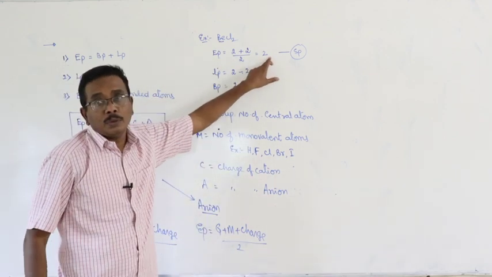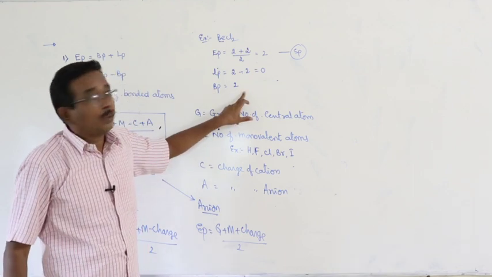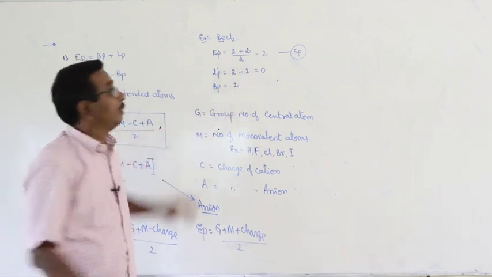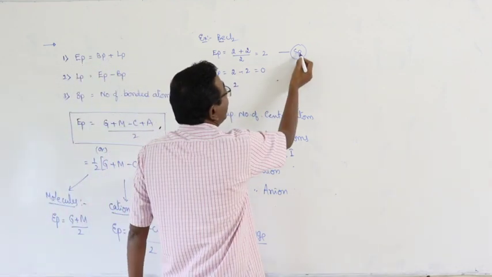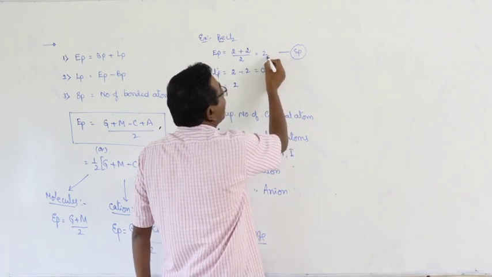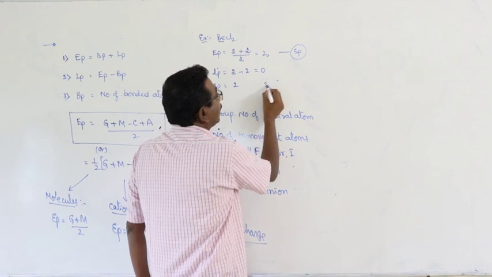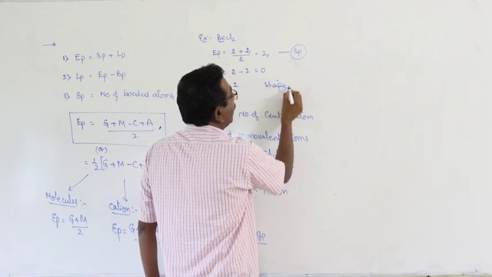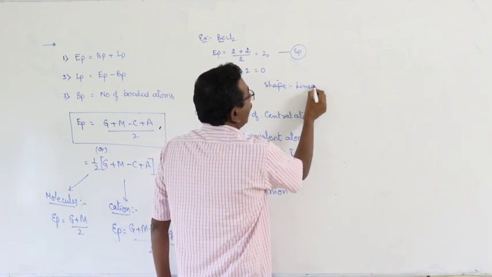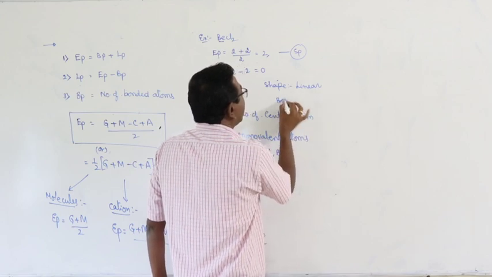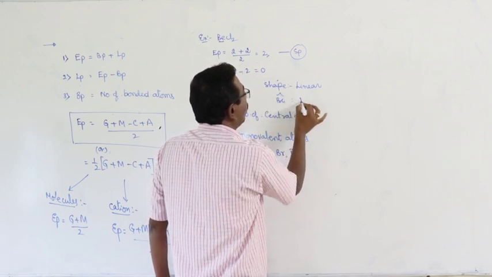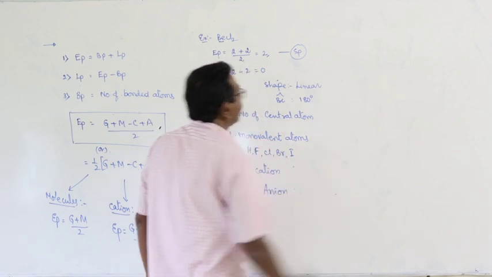Electron pairs 2, bond pairs 2, lone pairs 0. Means here, based on the type of hybridization, number of electron pairs and number of lone pairs 0, the shape of molecule is linear and bond angle at central beryllium atom is 180 degrees.